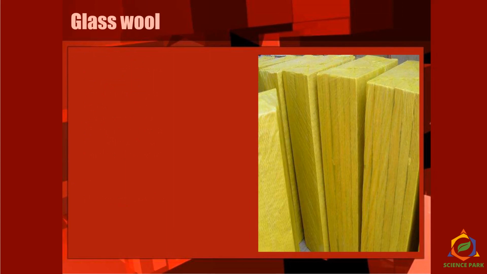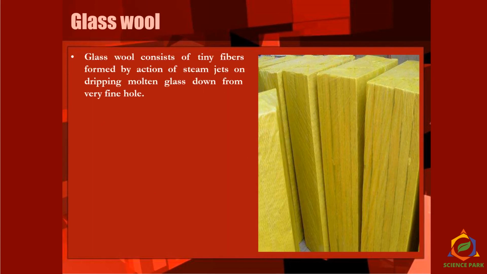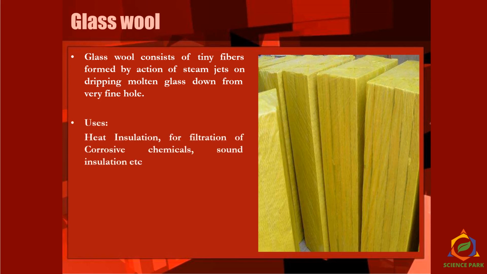Now what is glass wool? This is the picture of glass wool. Glass wool contains tiny fibers formed by the action of steam jets on molten glass dripping down from very fine holes. So you get such fine fibers of glass. We use such fine fibers in heat insulation and for filtration of corrosive chemicals.